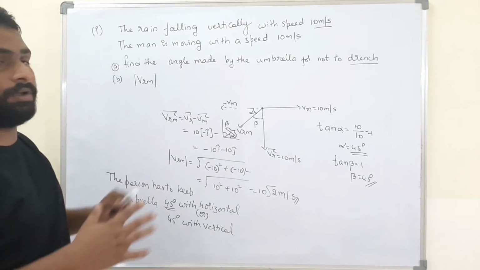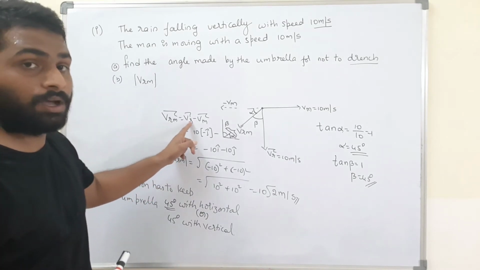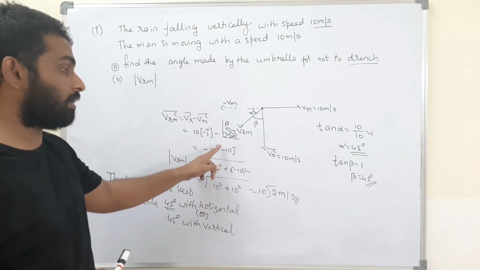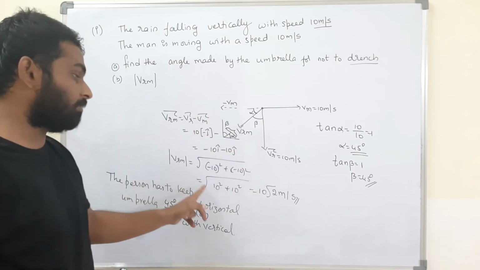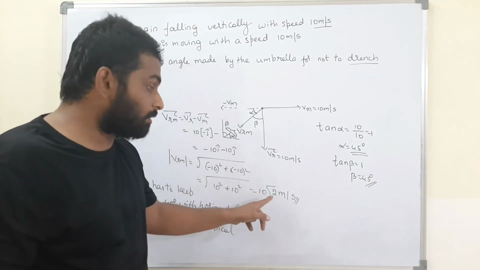I think this question is very, very clear. First of all, I got the magnitude. What is VRM? VRM is nothing but VR minus VM. Therefore, I got minus 10 i cap minus 10 j cap. Now, what is the magnitude? Magnitude is nothing but root of 10 square plus 10 square, which is 10 root 2 meters per second.